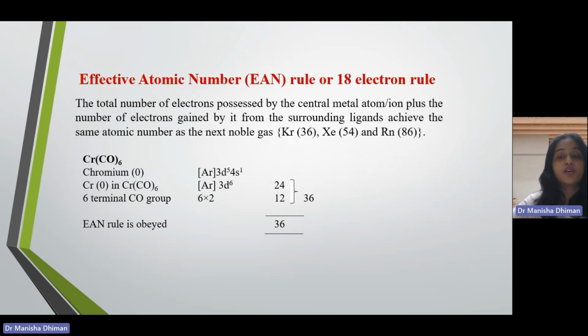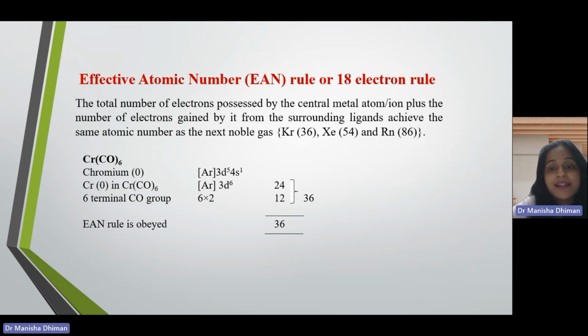Next one is the effective atomic number rule. As you must have studied in your lower classes, there is an octet rule. What does the octet rule state? It states that any element or any state will be stable if its octet gets completed. That is for p block elements or your lower elements.